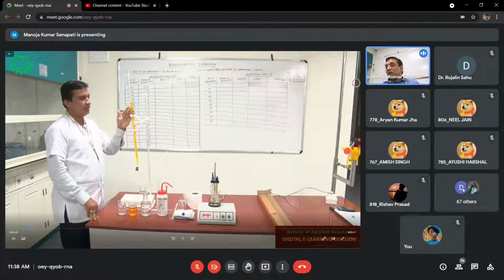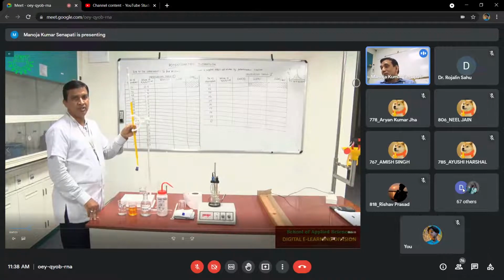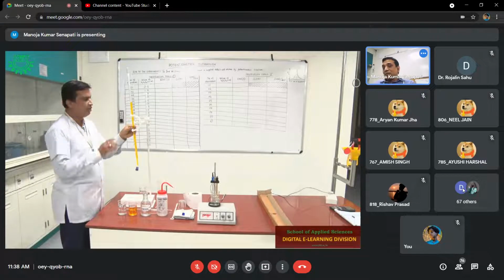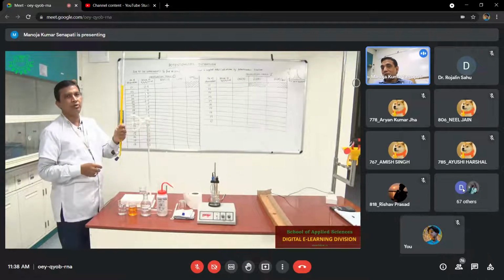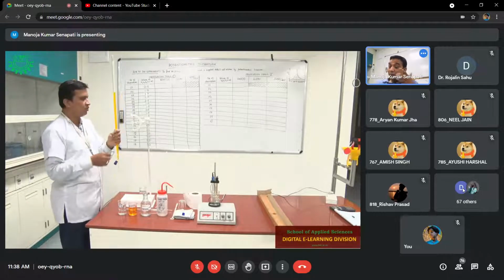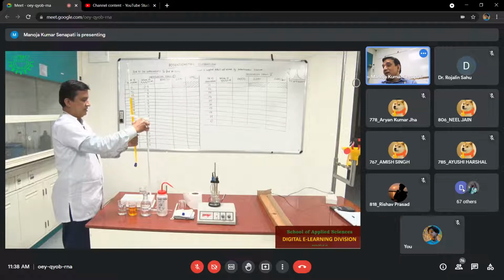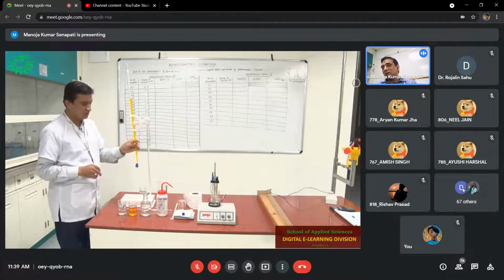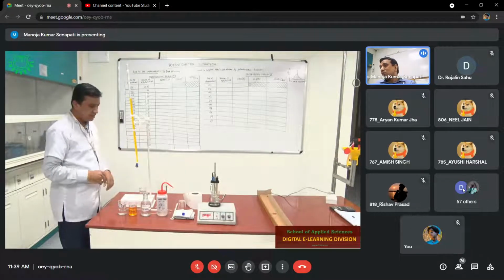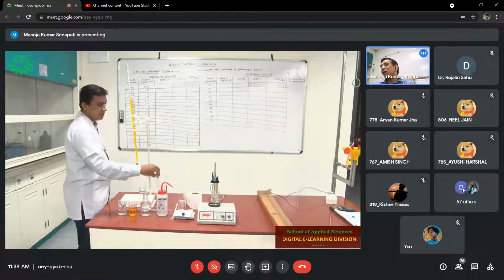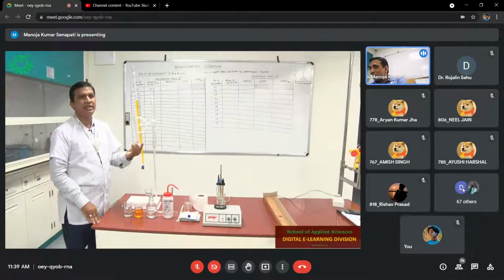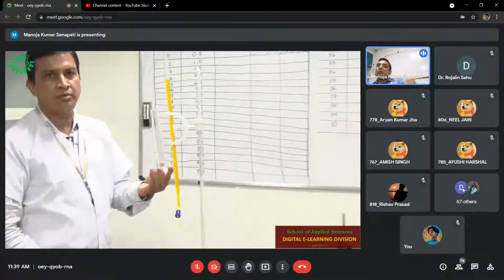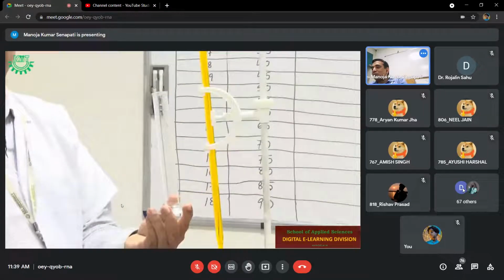So in the burette, we are going to take a potassium dichromate solution. Like every other titration, you have to wash the burette and pipette with distilled water, rinse the burette with the potassium dichromate, and then fill it. After filling the burette with the potassium dichromate solution, you have to adjust your burette reading to any whole number. You can start from 0, you can start from 10. It does not matter because here we are not going to take the initial burette reading or final burette reading.